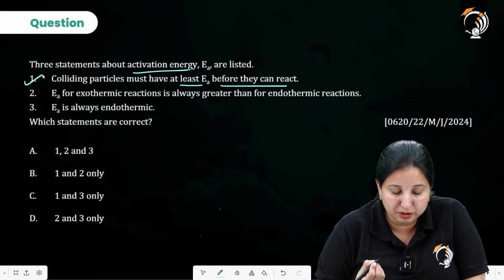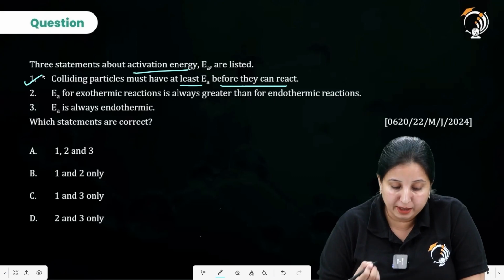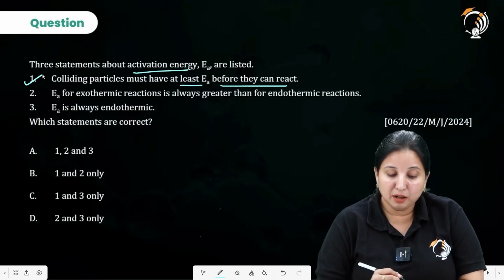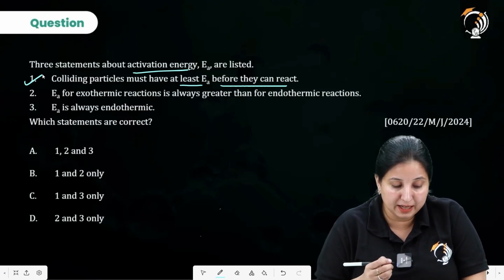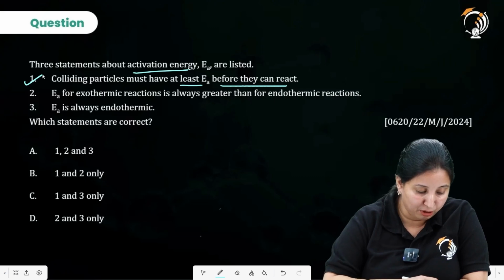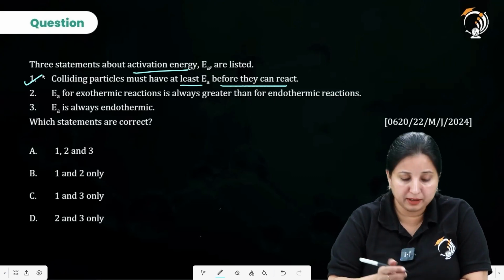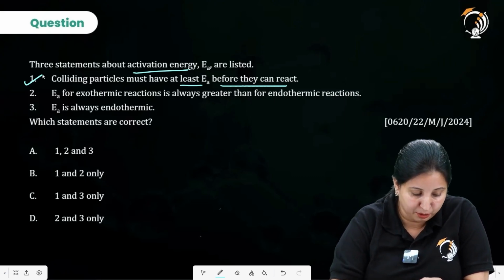Activation energy for exothermic reaction is always greater than for the endothermic reaction. Now look, in the case of exothermic and endothermic reactions, we saw the graph. Let's make the graph over here.